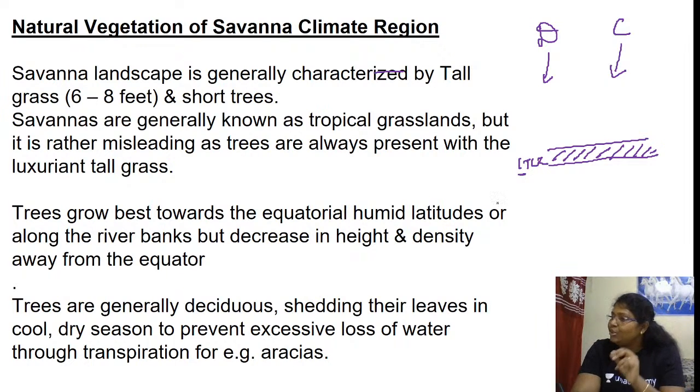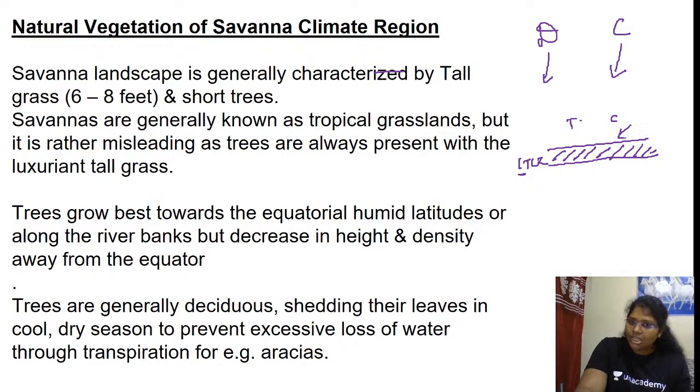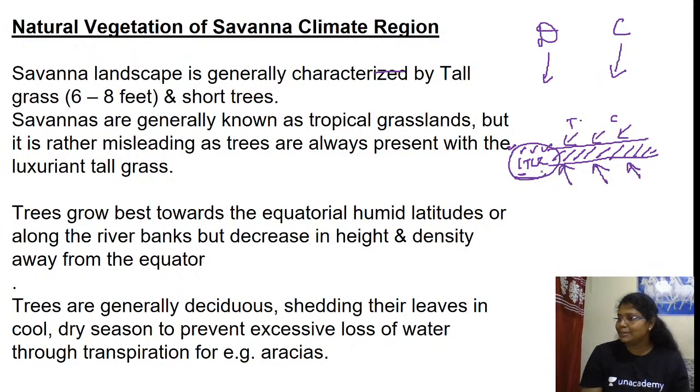Inter means in between, tropical means the Tropic of Cancer and Tropic of Capricorn, where the northeast trade wind and southeast trade wind come and converge at a zone. This place is called the Intertropical Convergence Zone, known as ITCZ. Is this clear? Wait for the wind class.